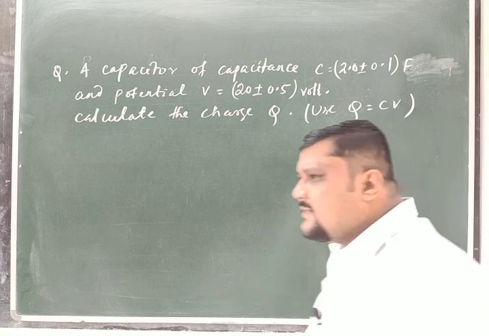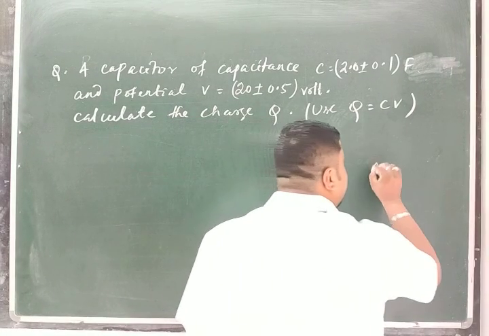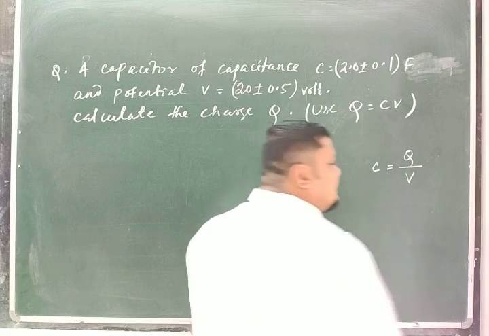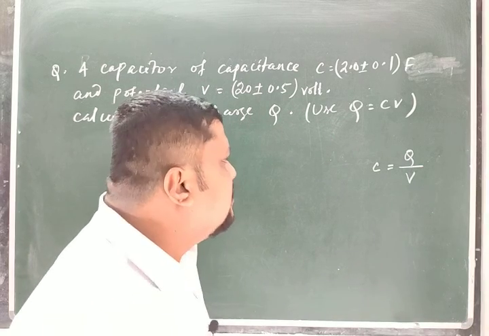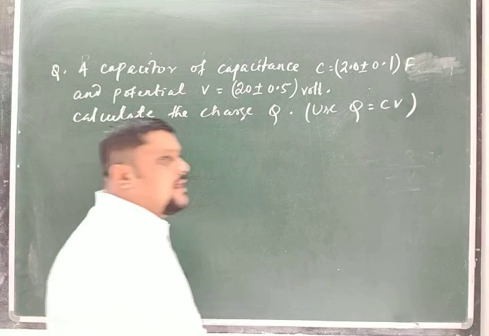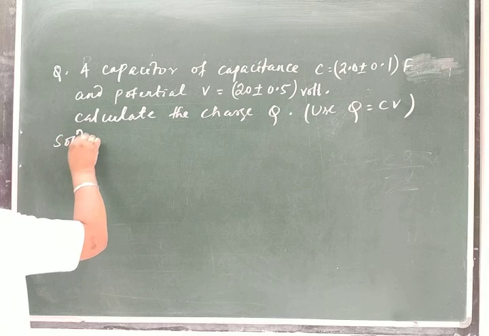Otherwise, if it is not given, remember that the capacitance of a capacitor is C equal to charge divided by potential, C is equal to Q by V. From there we get Q is equal to CV. Now we use this formula. What is the error?